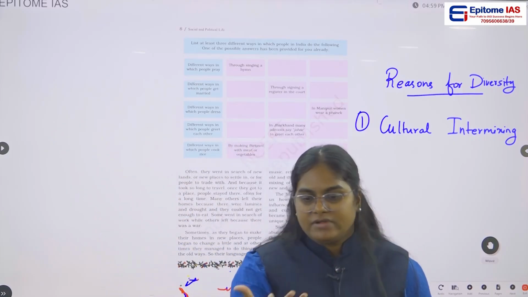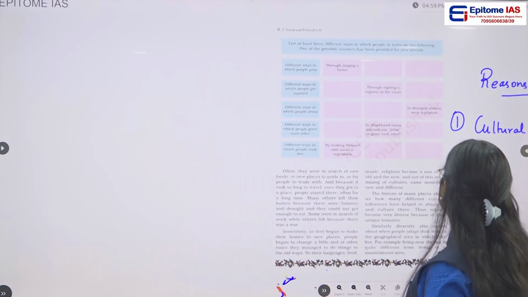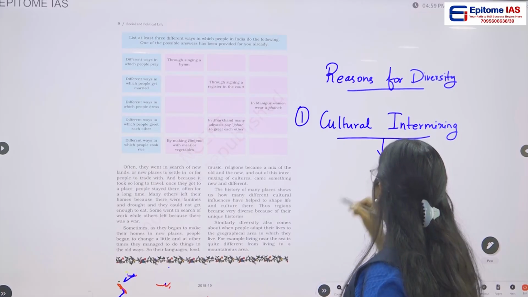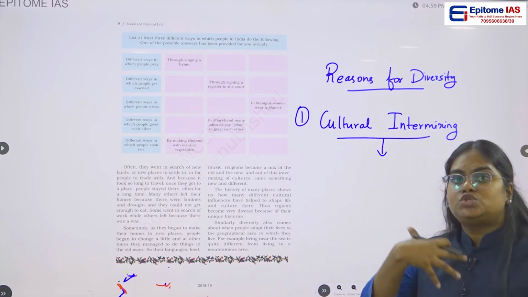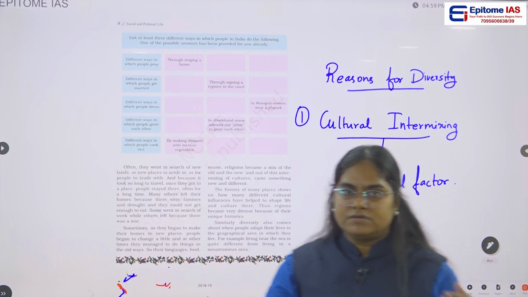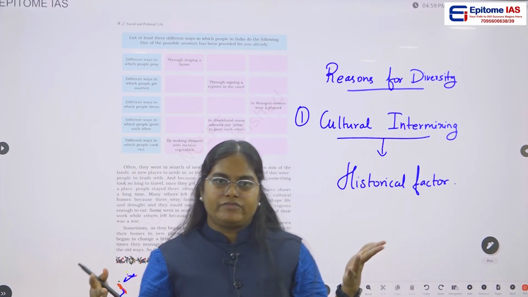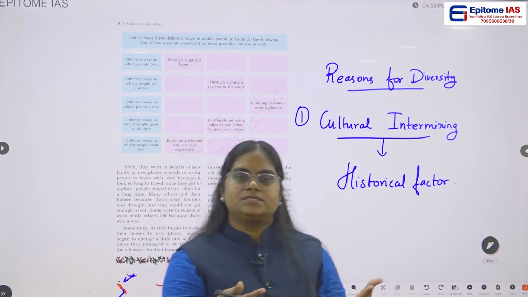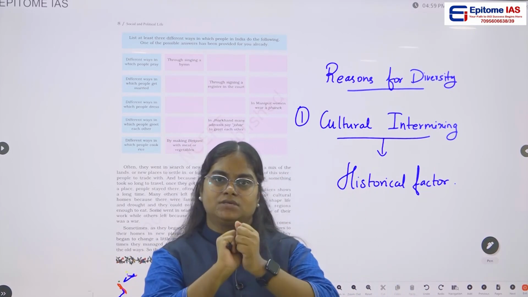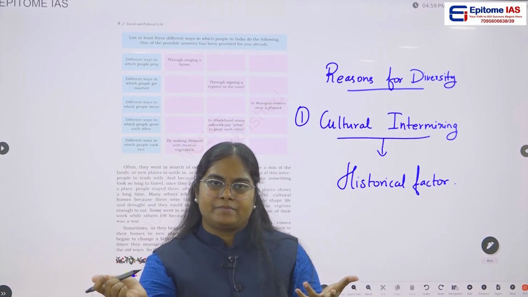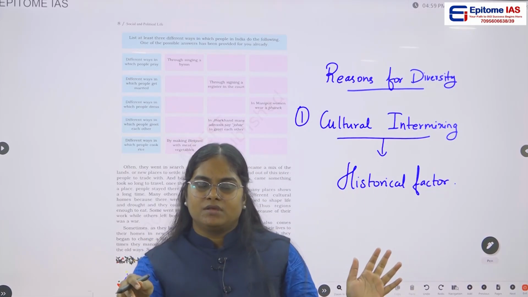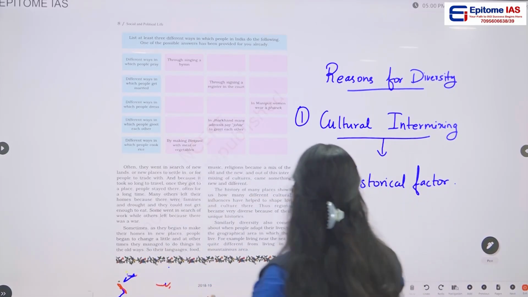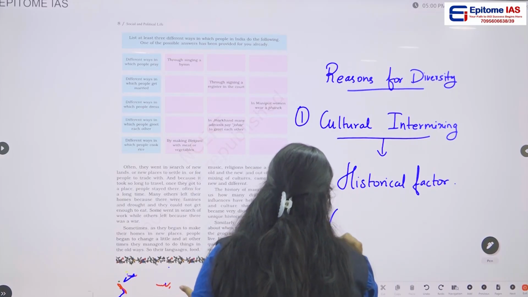So in other words, we can say that this cultural intermixing is nothing but a historical factor. Because of this long history of travelers and people coming to India, this diverse and complex diversity has formed, which can be seen today. So this is a historical factor. Then what is another reason? Another reason is a geographical reason.